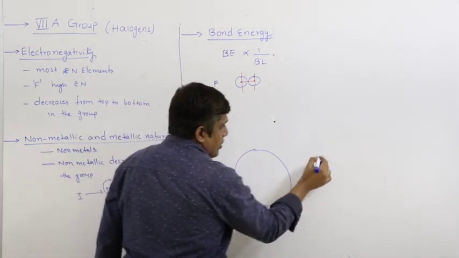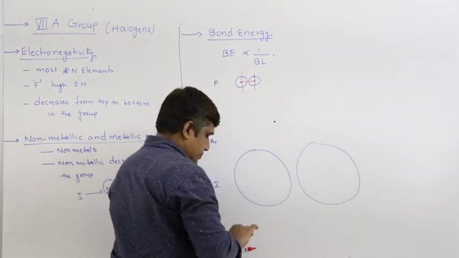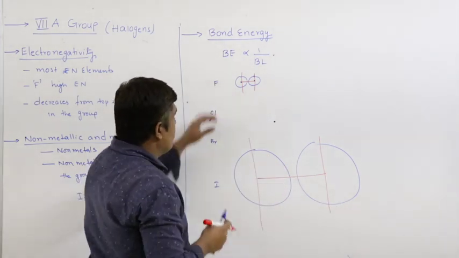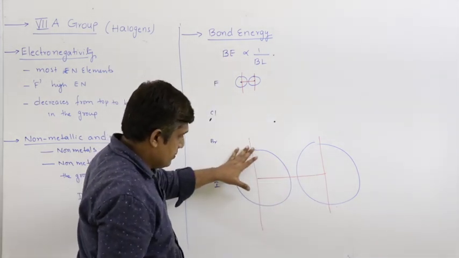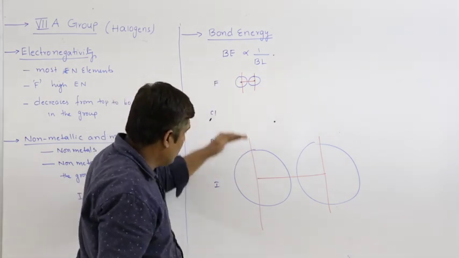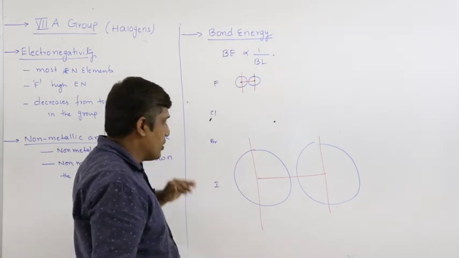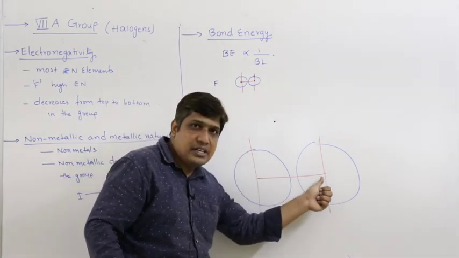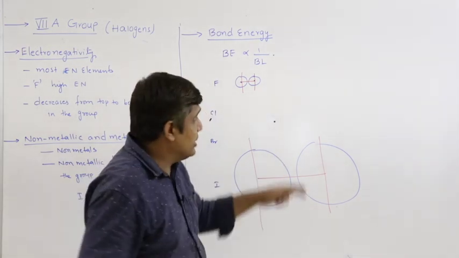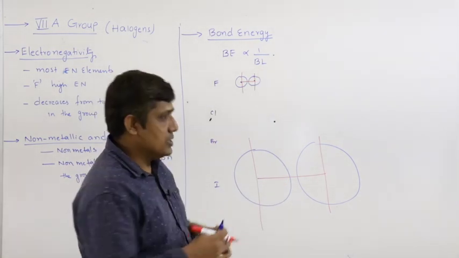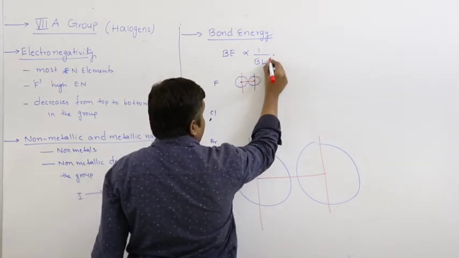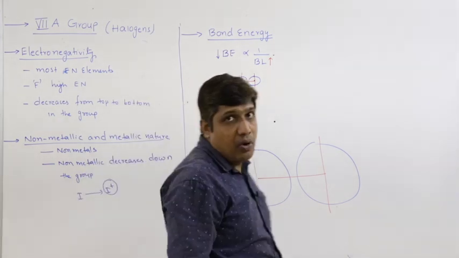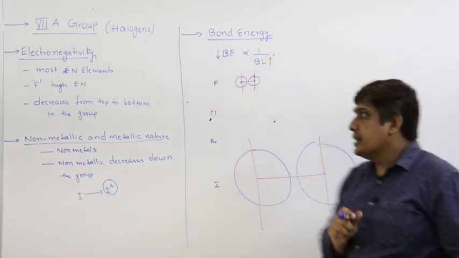So this is the atom iodine, this is atom iodine. This is the internuclear distance. So fluorine size is small, iodine size is large. As I move from fluorine to chlorine, chlorine to bromine, bromine to iodine, the size of the atom increases. As the size of the atom increases, internuclear distance increases. As internuclear distance increases, bond length increases. So if bond length increases, bond energy decreases.